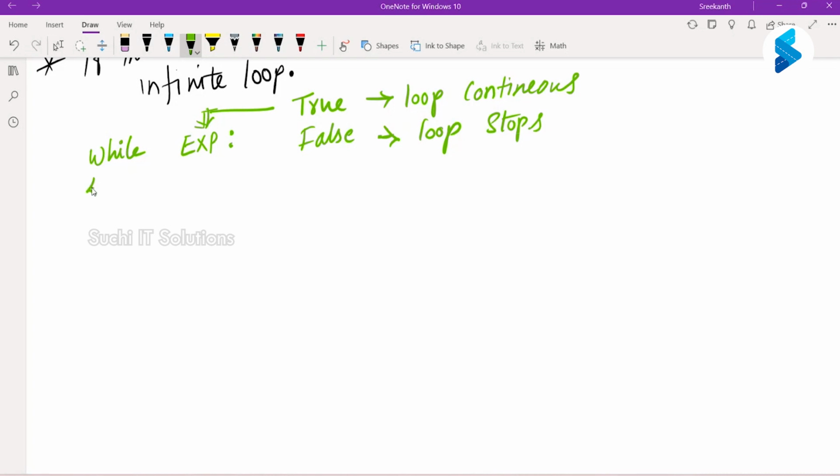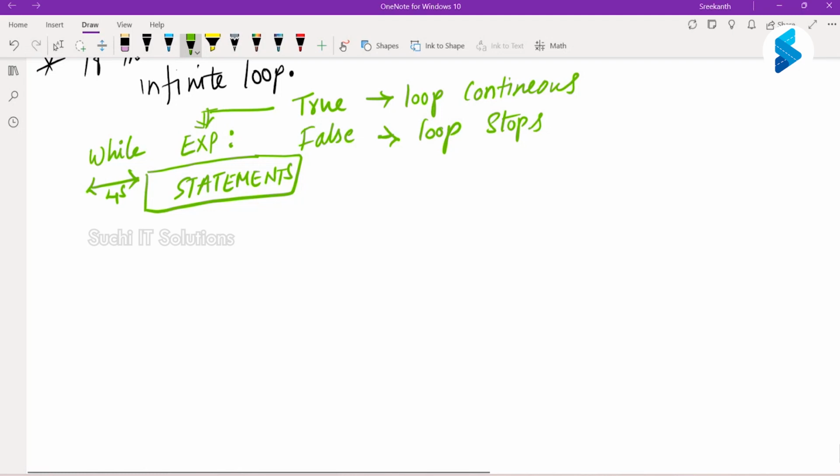What is this 4 spaces called? Indentation. Within this, you write your statements. Now you see this while and then you write your expression. This expression should result in a boolean, either true or false. If it is true, the loop continues. If it is false, loop stops. What do we mean by that? Every time it tries to loop, it checks this expression.